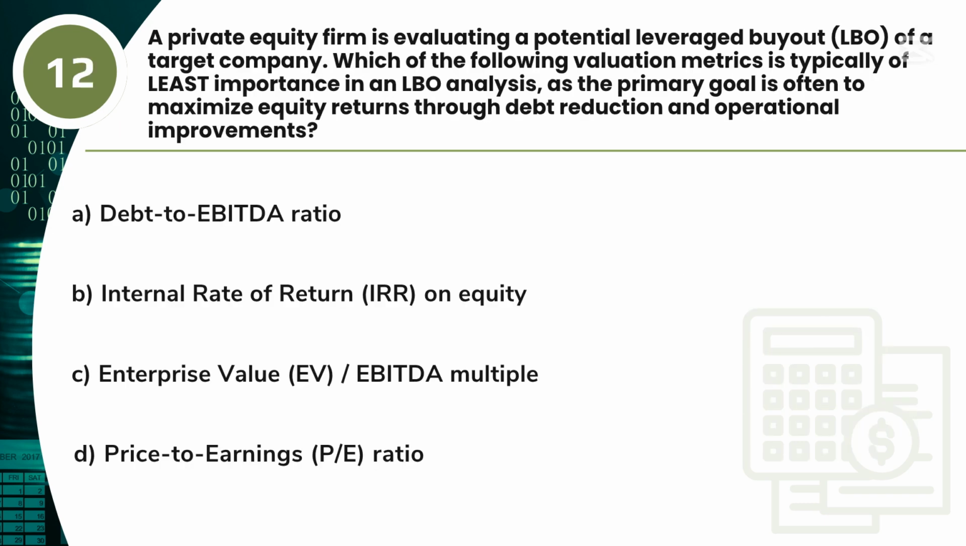Question 12. A private equity firm is evaluating a potential leveraged buyout, LBO, of a target company. Which of the following valuation metrics is typically of least importance in an LBO analysis, as the primary goal is often to maximize equity returns through debt reduction and operational improvements? A. Debt-to-EBITDA ratio. B. Internal rate of return, IRR, on equity. C. Enterprise value, EV/EBITDA multiple. D. Price-to-earnings, PE, ratio.